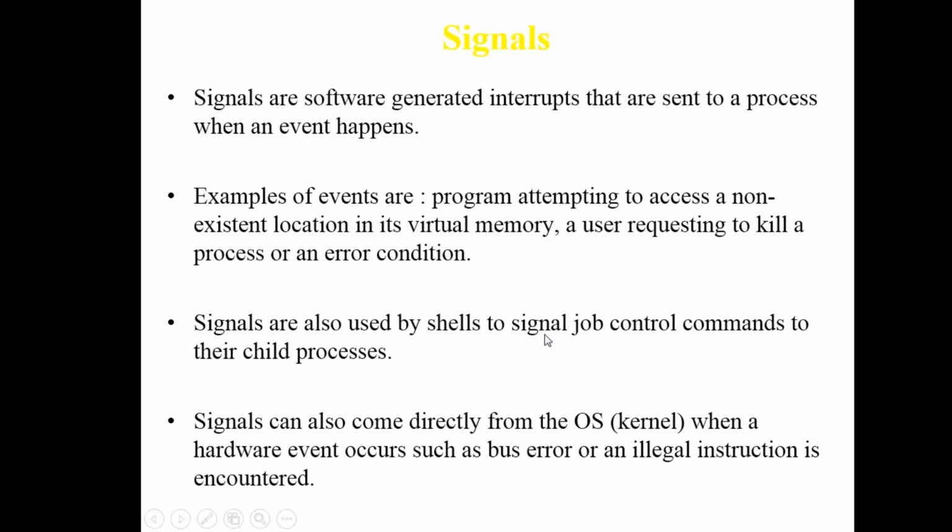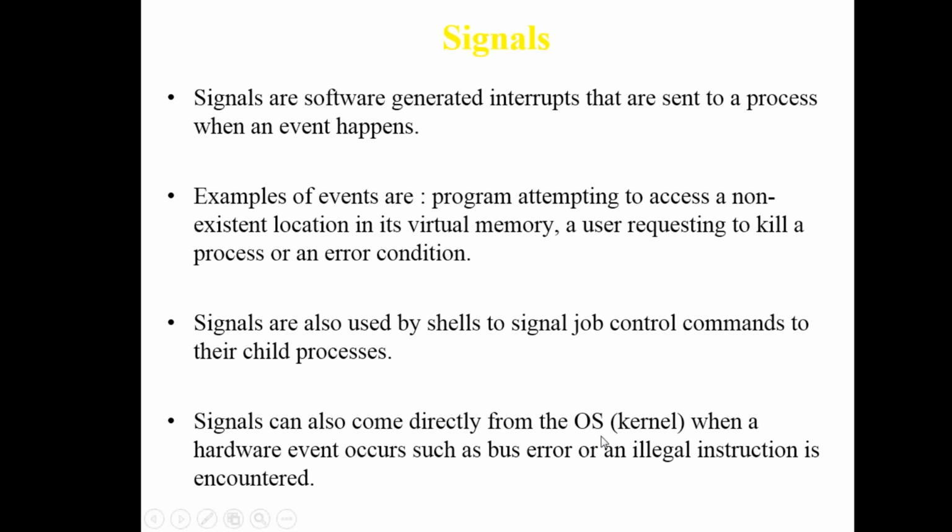Signals are also used by the shell to signal job control commands to child processes. Sometimes the parent also wants to signal the child. Signals can also come directly from the OS kernel when a hardware event occurs, such as a bus error, an illegal instruction, or any hardware problem.